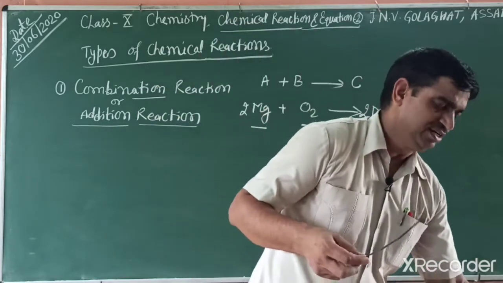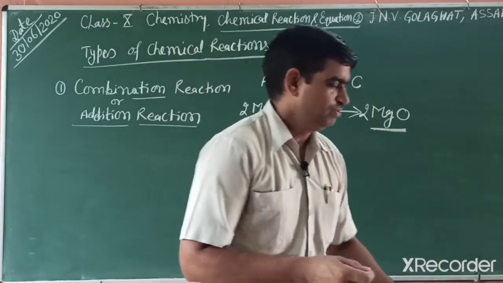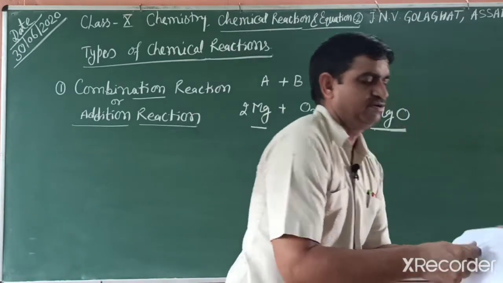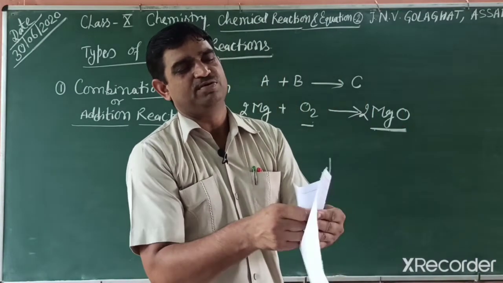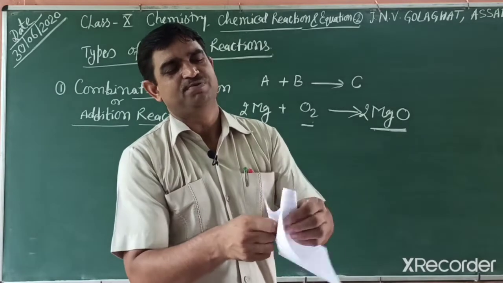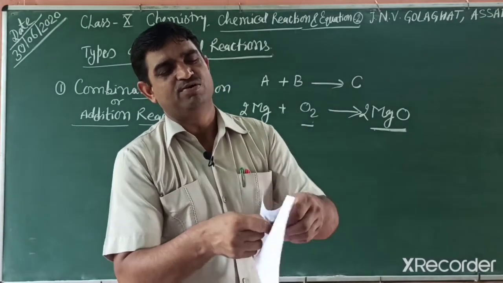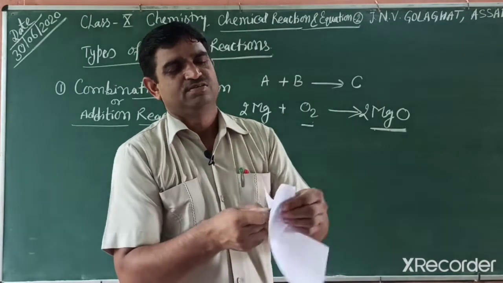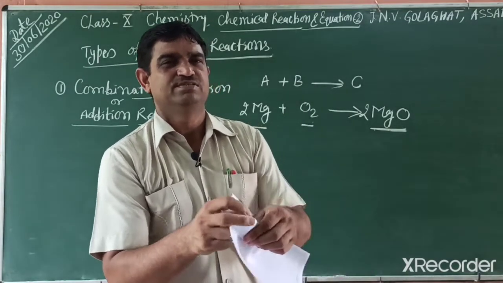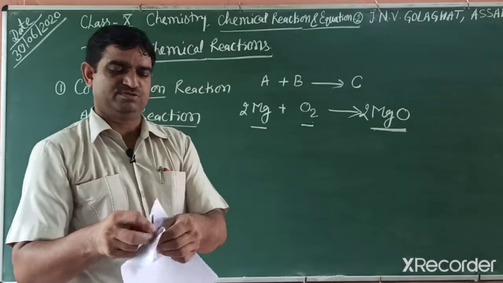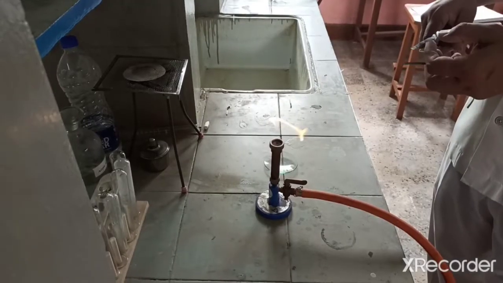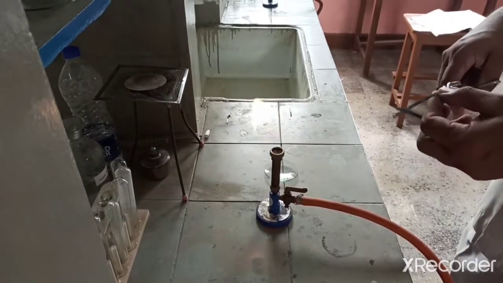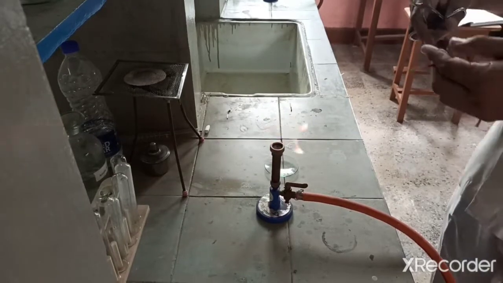So to burn easily, meaning to react easily, we rub it with sandpaper or a paper. When we rub, what happens? The shining surface is exposed. That shining surface can burn easily. We can show by activity.